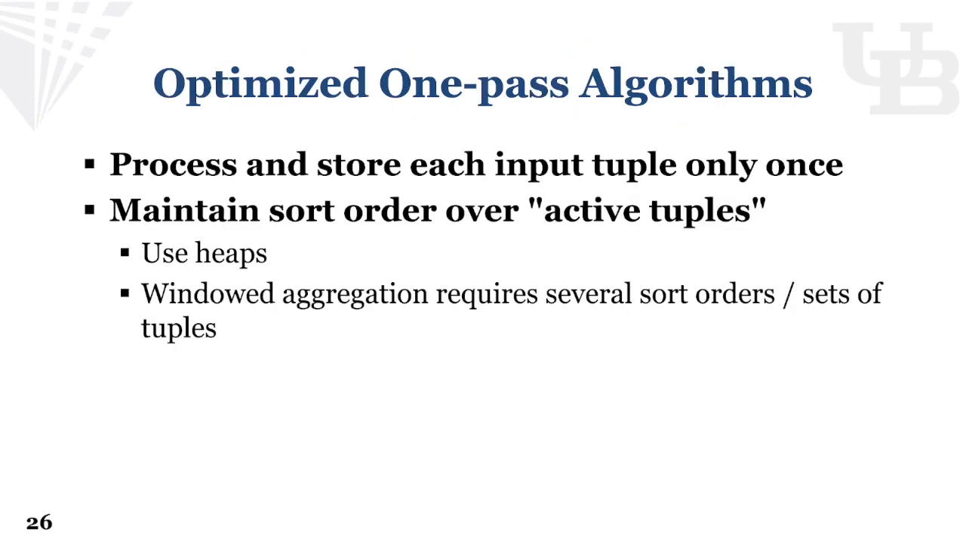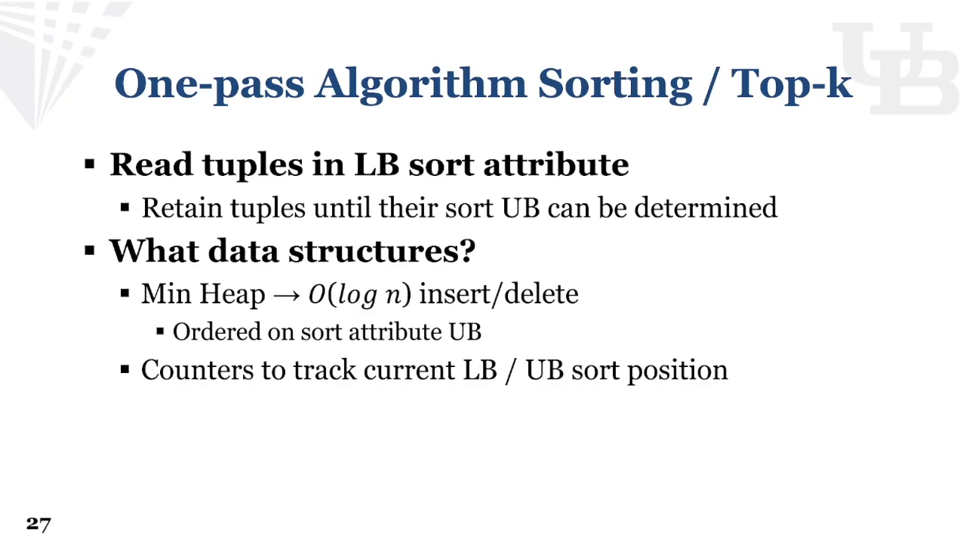We realize that we are facing the limit of SQL queries, so in our Postgres extension implementation, we use a one-pass algorithm that stores input only once, using a heap to maintain sort order over active tuples. And for window aggregation, we need more than one heap to store references to tuples in different states. The main idea of the algorithm is to first determine the lower bound of the sort order for input tuples, then retain tuples in the heap until their sort upper bound can be determined.